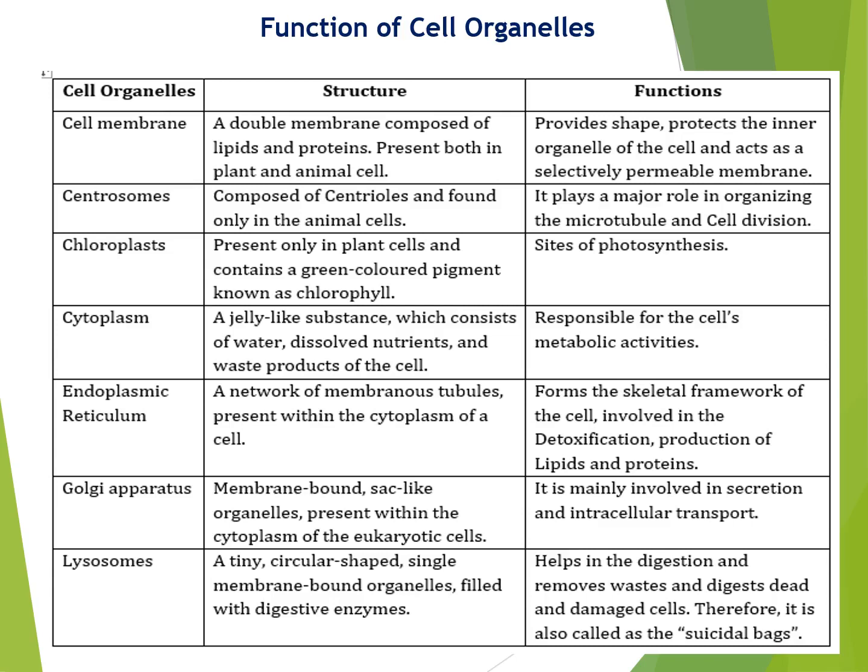Golgi apparatus. It is a membrane-bound sac-like organelle present within the cytoplasm of eukaryotic cells. It is mainly involved in segregation and intracellular transport. Next, lysosome. It is a tiny circular-shaped single membrane bound organelle filled with digestive enzymes. The functions of lysosomes: it helps in digestion, removes waste and digests dead and damaged cells. Therefore, it is also called the suicidal bag.